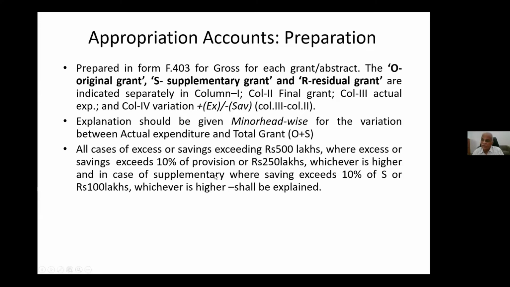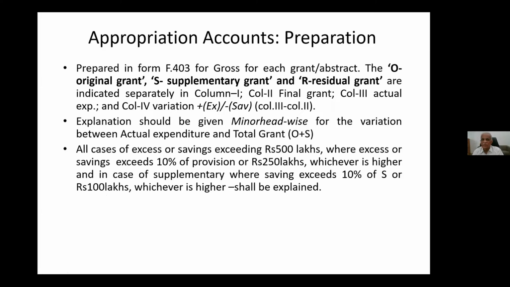Then in case of supplementary grant, where saving exceeds 10% of the supplementary grant or 100 lakhs, whichever is higher, we have to explain. Because it is very clear, that means we have asked, but later on we could not use it. Then explanation is required.